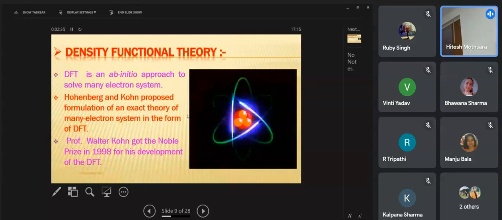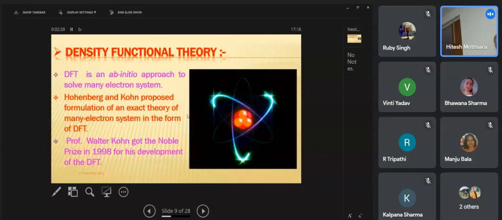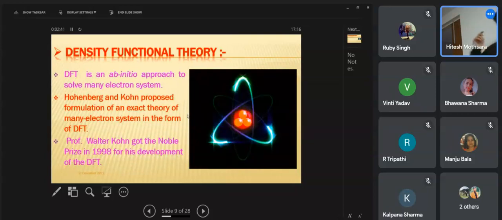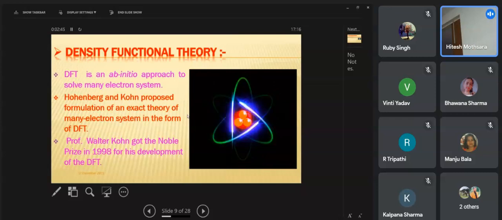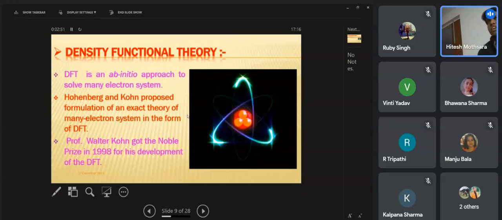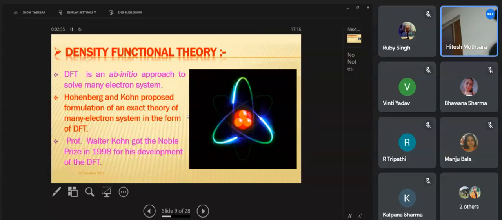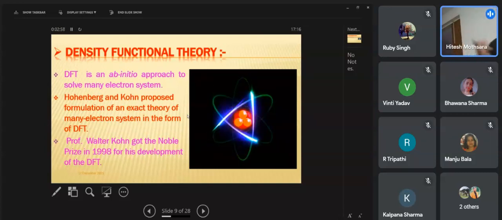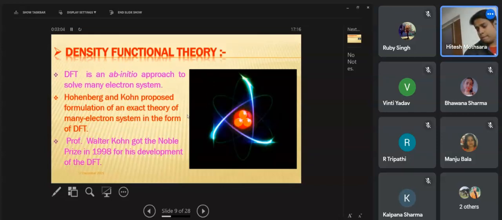Now coming to the density functional theory. In quantum mechanics, the total wave function of a system depends upon all the electrons present in the system, and they cannot be decoupled as a single electron because of their mutual interaction. So the problem is still far too complicated to be exactly solved in practical computation. To overcome this problem, further developments are required. DFT provides the results.